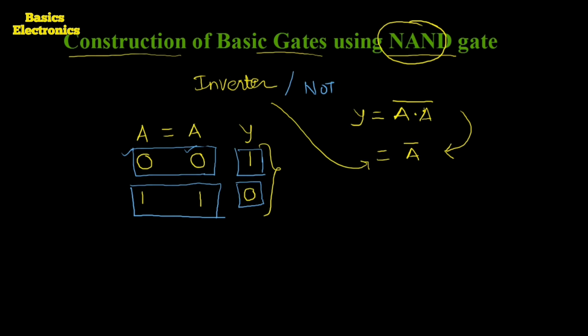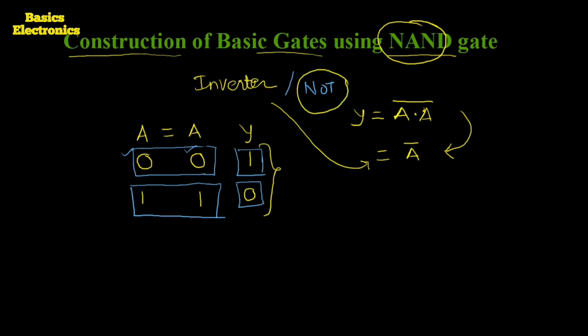It means when we apply the equal inputs to the NAND gate, then it works as an inverter. It works as a NOT gate.